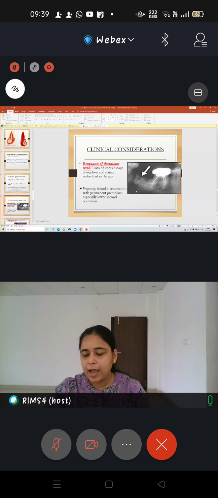You have to take a radiograph, and you might come across an accidental finding of some portions of the tooth which are still in the socket. So in such an instance, you will have to extract the tooth roots with the help of forceps. Because once this is extracted, only then will the pathology heal and the permanent tooth get enough chance to erupt, right?